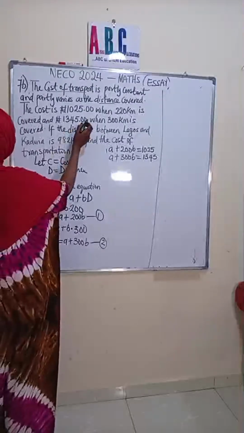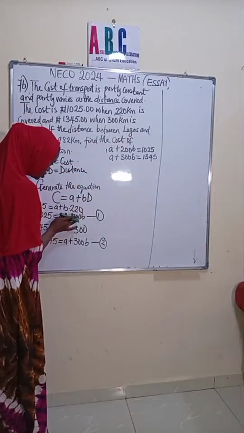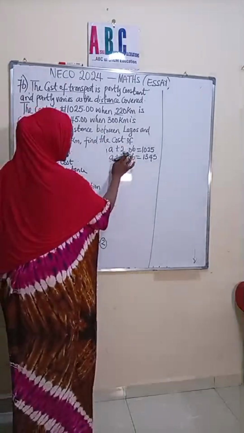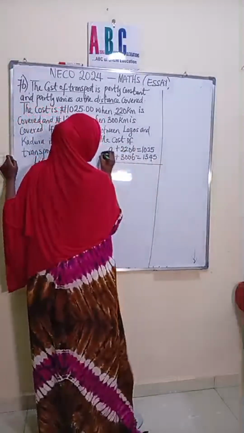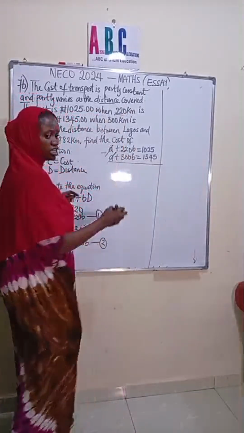Simbi, thank you for this. So where is it? 220. So I wrote 200 instead of 220. So I'm just changing this value to 220, and I'm going to effect it here as well, 220. So now guys, let's eliminate the value for A. We subtract. A minus A is 0, so this is eliminated.